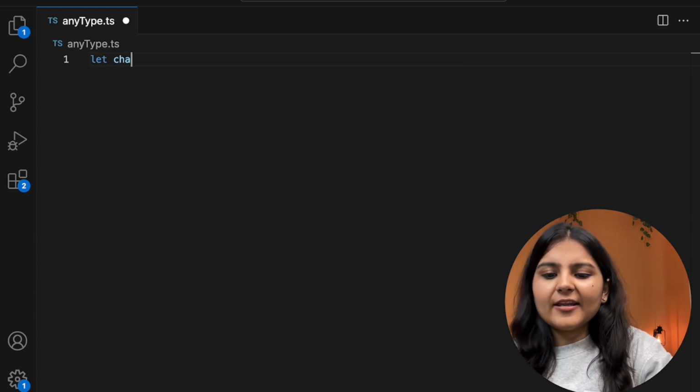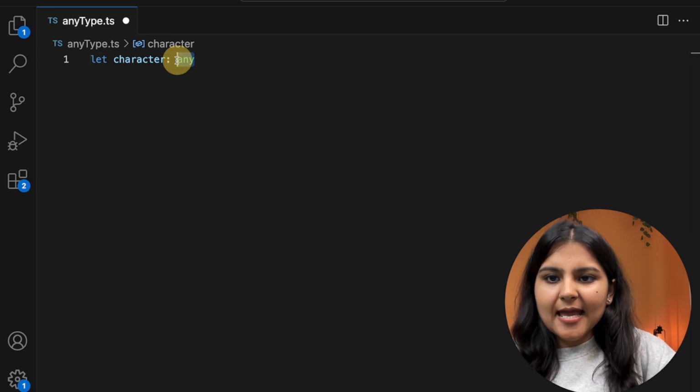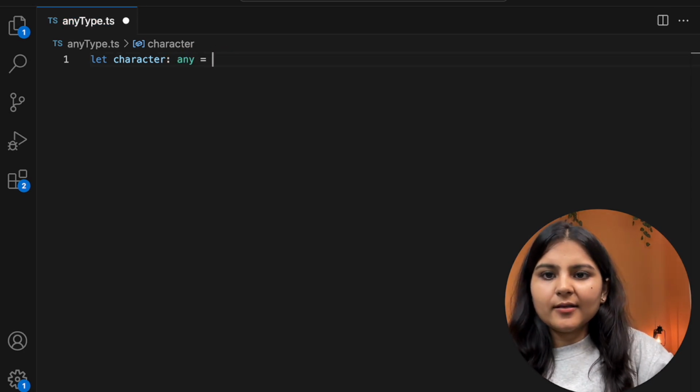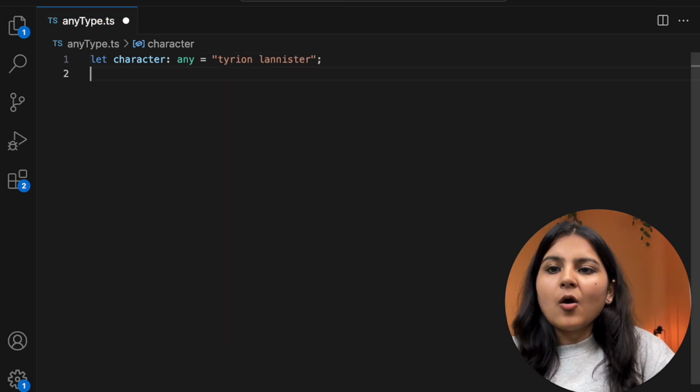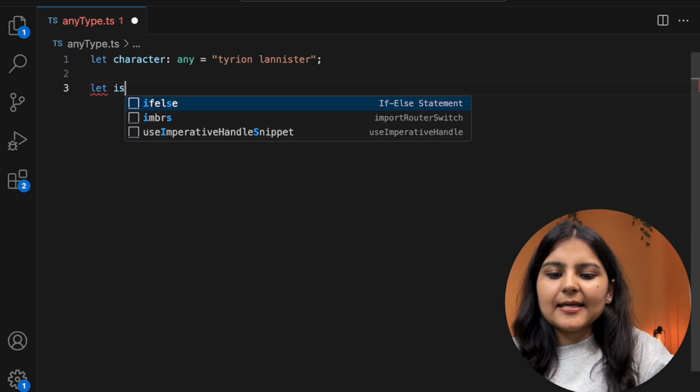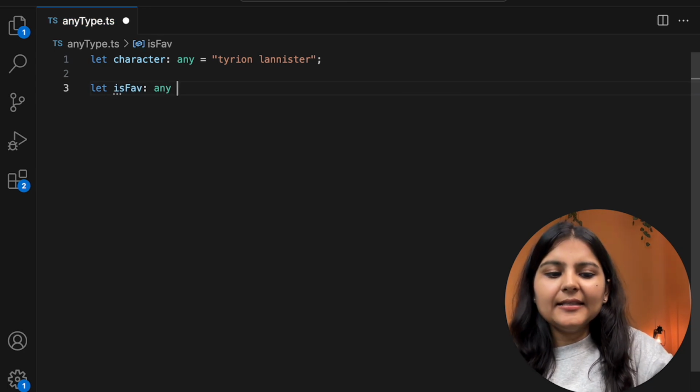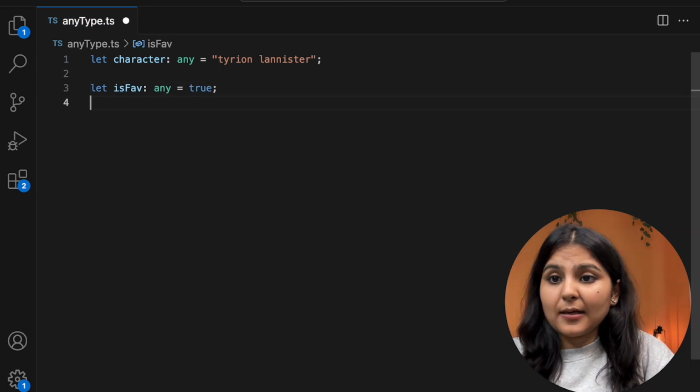So let's say we have a variable called character, which is of type any. So I have used this any type keyword over here. Then I can give it a value which could be a string. Also, if I have another variable, say isFavorite, and it is of type any, then I can give it a boolean value as well.